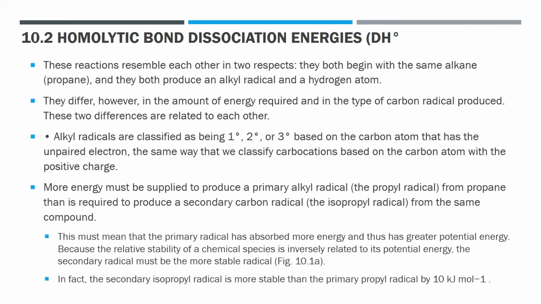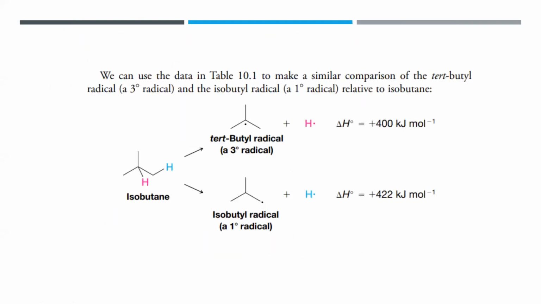Because of that, the relative stability of a chemical species is inversely related to its potential energy. So if you have a greater delta H, a greater bond dissociation energy, it means that there is a greater potential energy, and the stability is inversely proportional. We have mentioned it. The reason I've shown the data is that you can also refer to the table of bond dissociation energies for most organic compounds. You can use that to make a comparison.